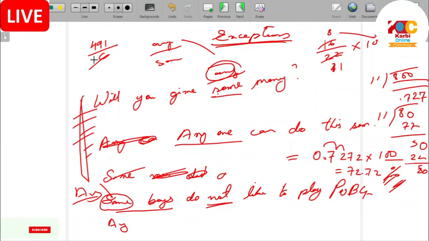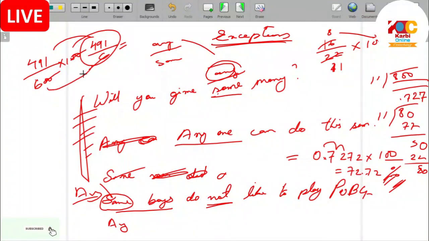Direct multiply because I have 6 subjects. Generally 7 subjects but 2 subjects are 50-50, so we will count it as 6 subjects. Direct divide. But this answer is correct, but we can use an alternate also. 491 divided by total mark, total mark is 600, into 100%. Similarly, your 0 cancel. Answer equal to 491 divided by 6. Same, because the 100 and 0 cancel.